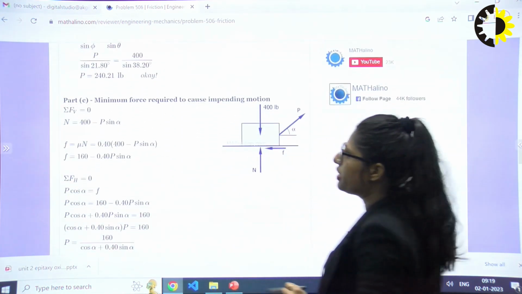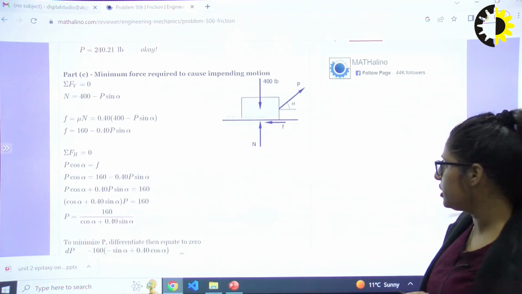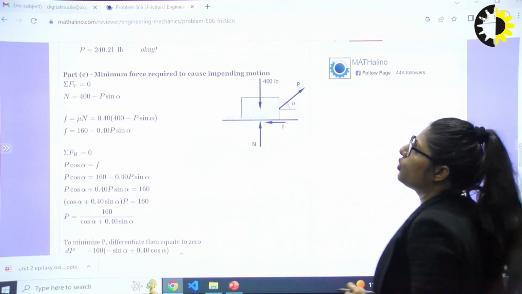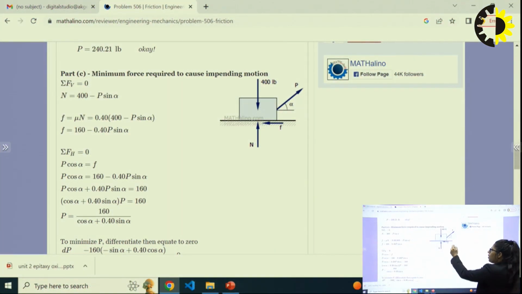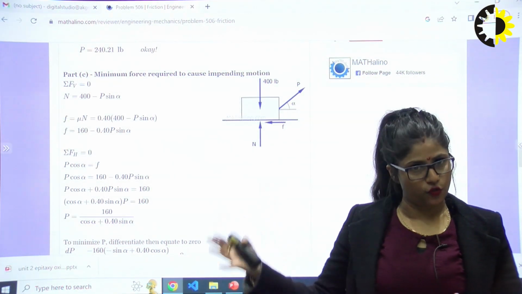The third part, part C: find the minimum force required to cause impending motion. Now this body, a similar body of 400 lb, has reaction force N and friction F opposite to the moving direction. Now P is acting at some angle. We need to find this angle and this P, and this P is the minimum force. If some force is minimum or maximum, we use the 12th standard chapter, maxima and minima. To bring any body to its minimum position, I can simply differentiate this force with respect to the angle.